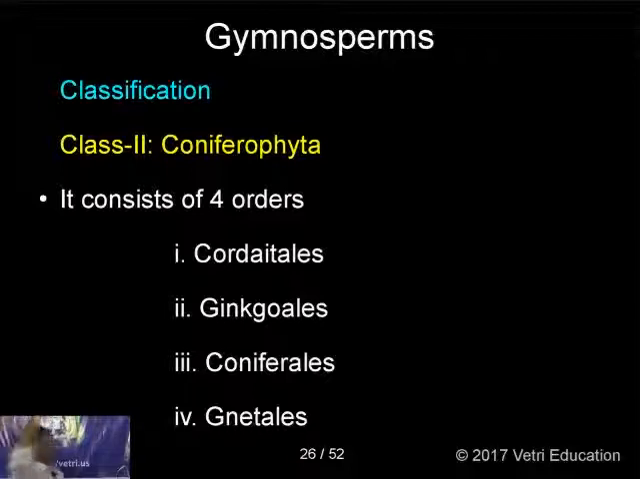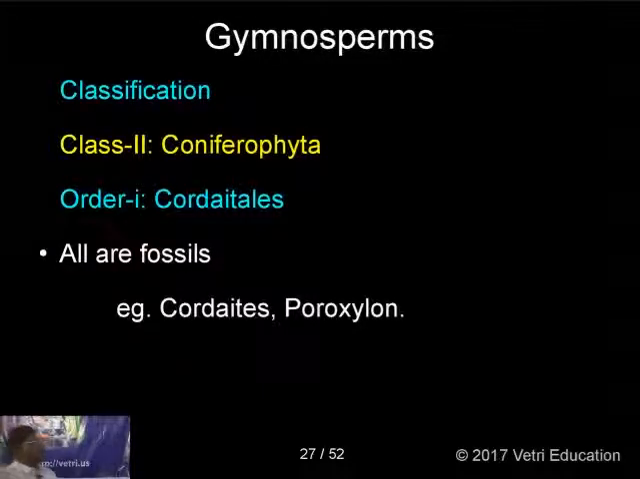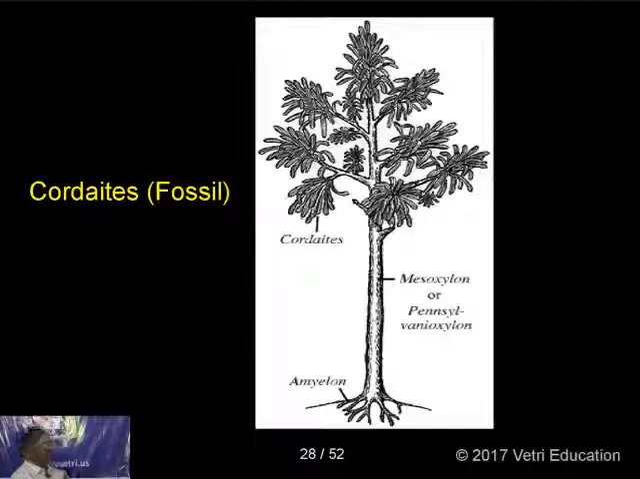So this Coniferophyta is again classified into 4 orders: Cordaitales, Ginkgoales, Coniferales, Gnetales. We will see them one by one. The first one, Cordaitales. These Cordaitales are all fossils. We also have some photographs of these. Another example is Poroxylon. Here the fossil diagram is given. This is Cordaitales. A long trunk is there, and you have large leaves and complex reproductive structures. These are the reproductive structures.